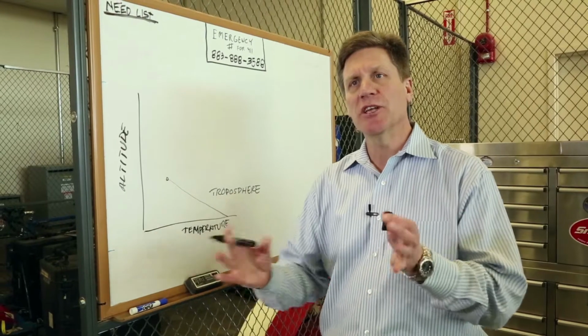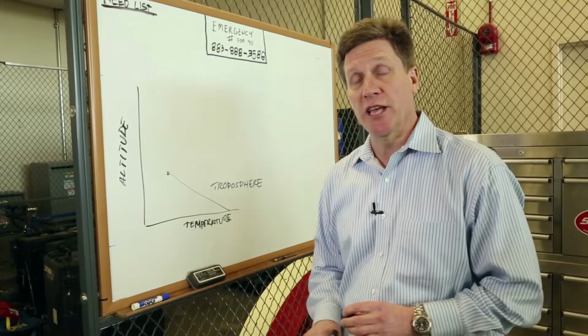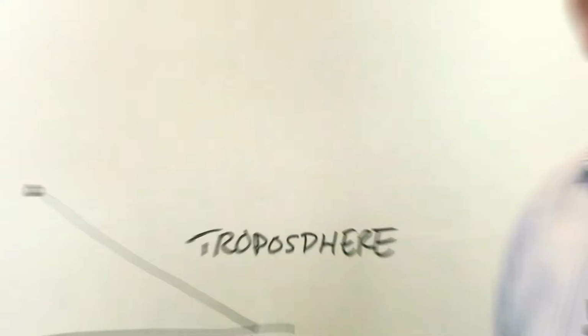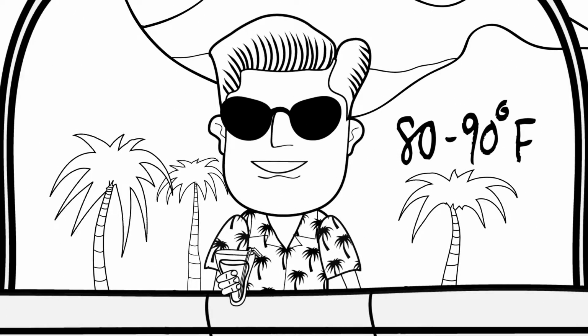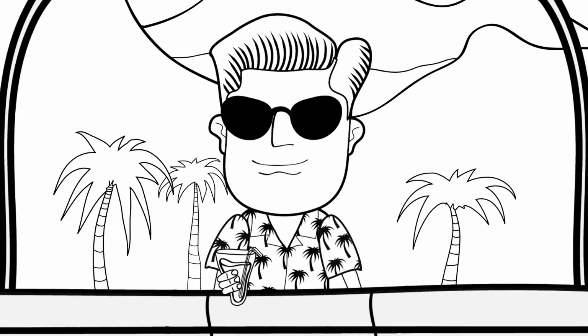In fact, interestingly enough, some of the warmest temperatures that we see at the ground are in the tropics, where this might be 80 to 90 degrees.